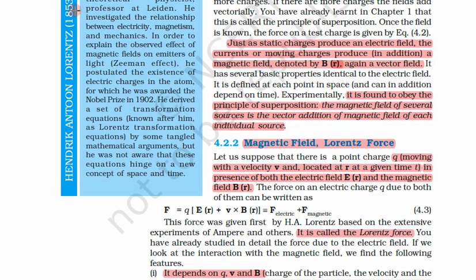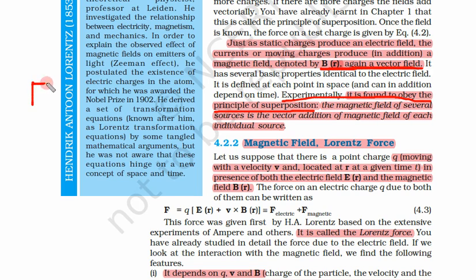Okay, this must be clear to you. And this B is also a vector field. So E is a vector field, this B is also a vector field. Now experimentally it is found to obey the principle of superposition. What was the principle of superposition?